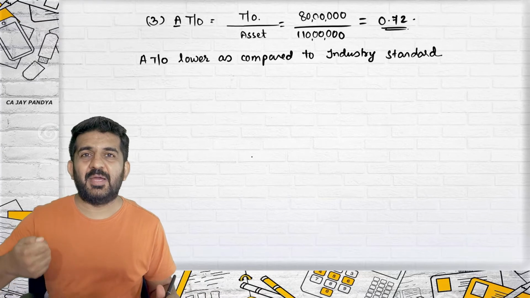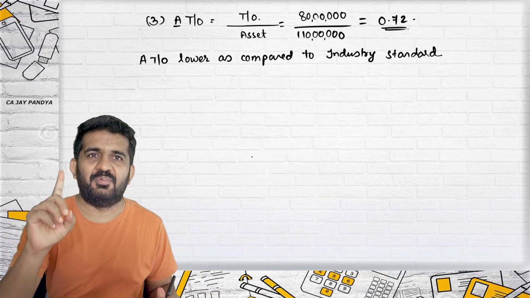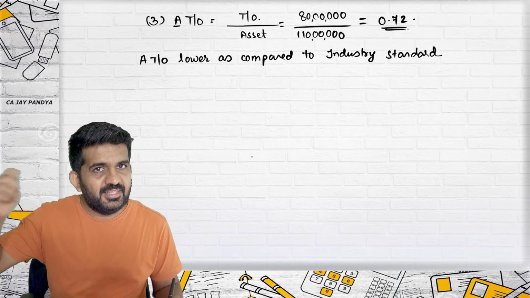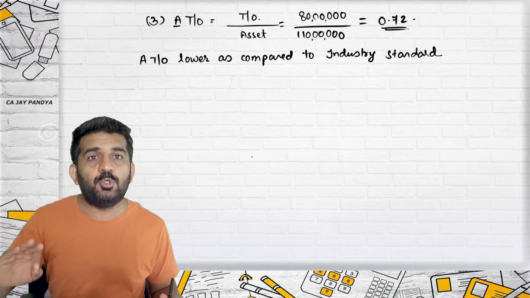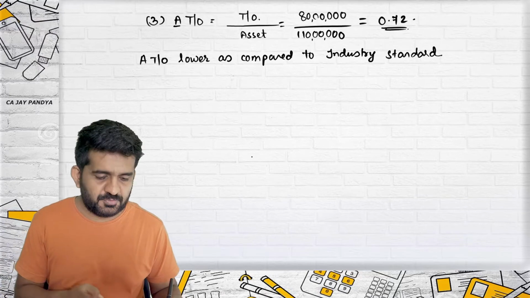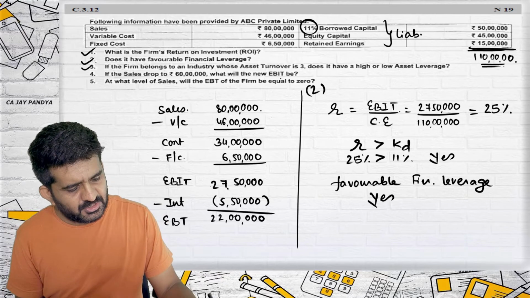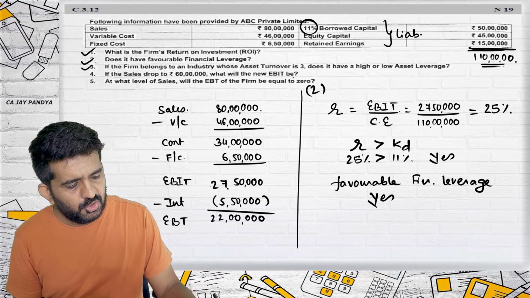Sir, higher is better or lower is better? Again, we will be learning in financial ratio analysis, so don't think over here. In that chapter, we are going to learn whether higher ratio is better or lower ratio is better. If sales drop to 60 lakhs, what will be new EBIT?